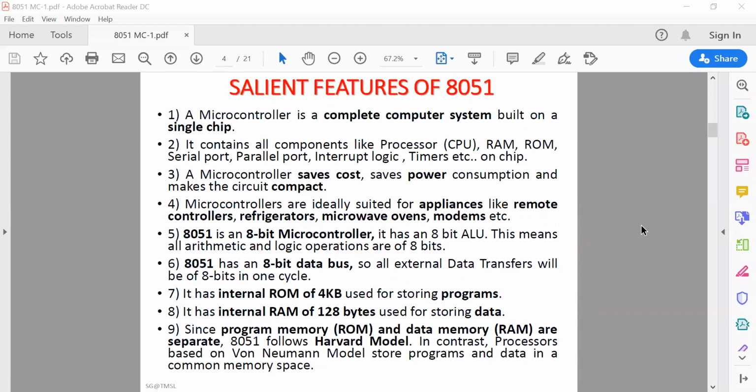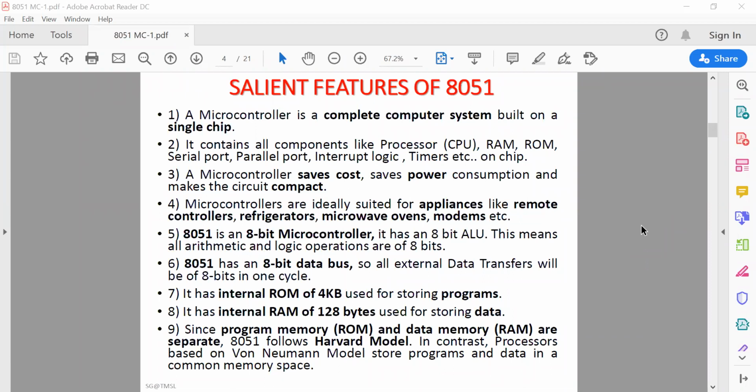So the cost will be high, and the circuit will be more complex. To minimize the cost, the circuit complexity, and also the power consumption, we need to implement a microcontroller-based system. Everywhere it is used, like remote controllers, refrigerators, microwave ovens, modems, TV, washing machines.